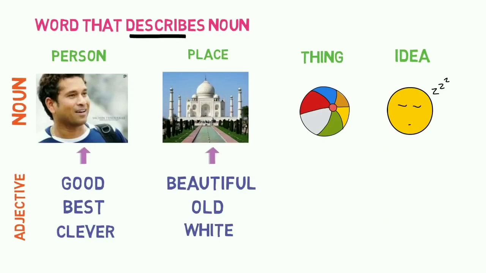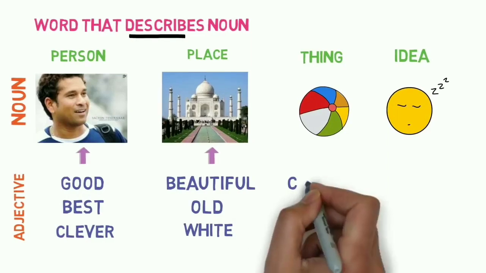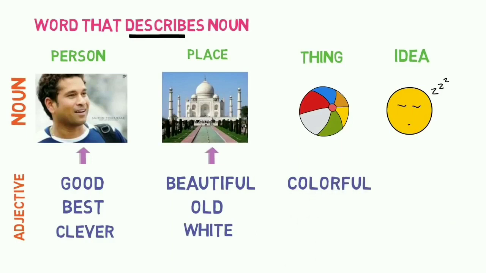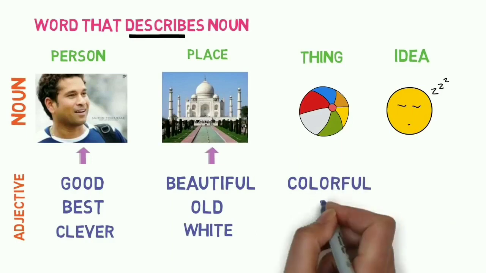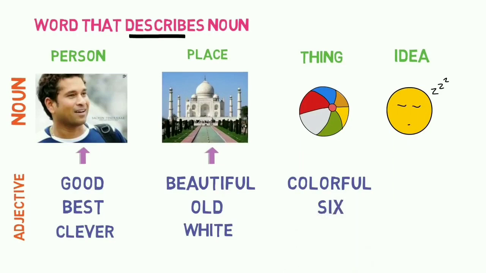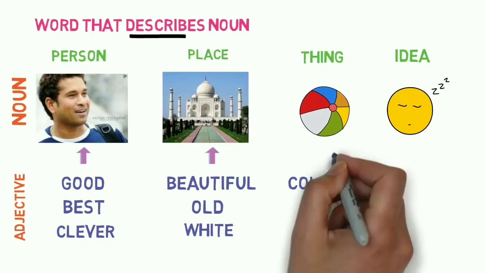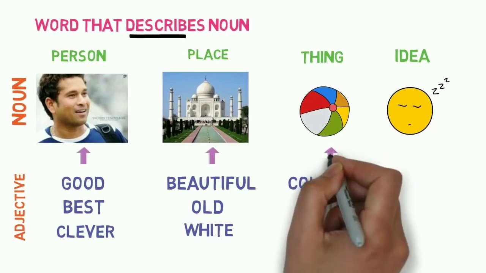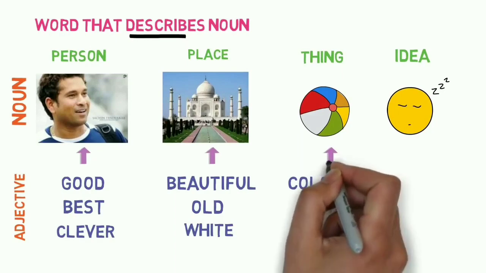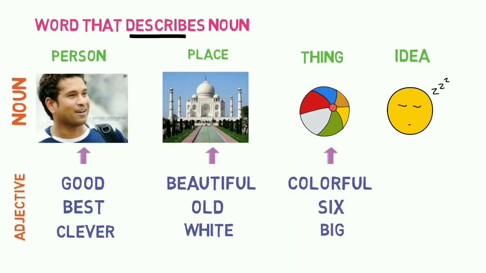Right? So, next we can see a ball. Can you think of some words that can describe this ball? Like colorful. So, this ball is colorful. We can see this ball has 6 colors. This is a very big ball. Yes. So here colorful, six, big, all these words are describing this ball as a thing.